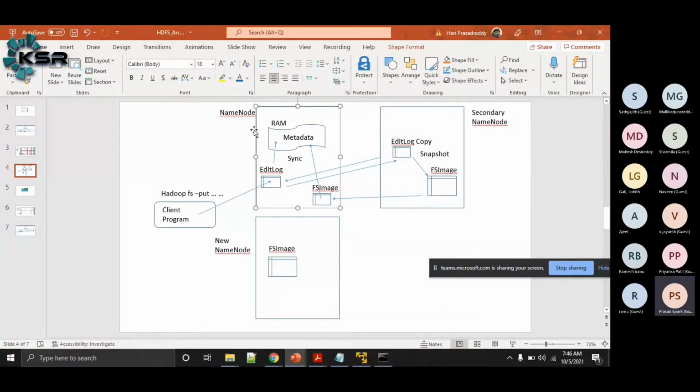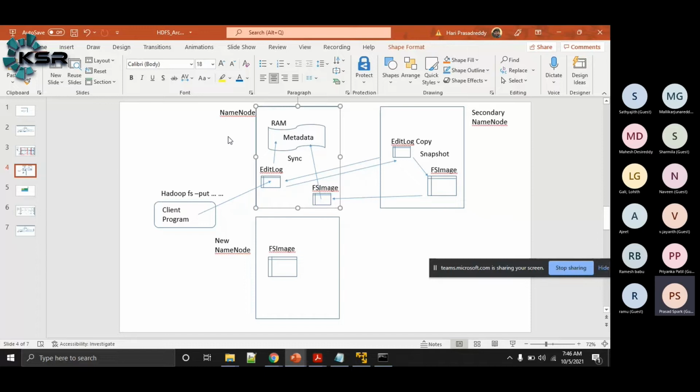Now, for some reason, whenever we restart this name node system, or whenever we restart this name node service, or whenever we restart this entire server, the name node will be aware of this FS image location, and it will copy the content of this FS image to the RAM, so that the entire metadata is again available here in the RAM.